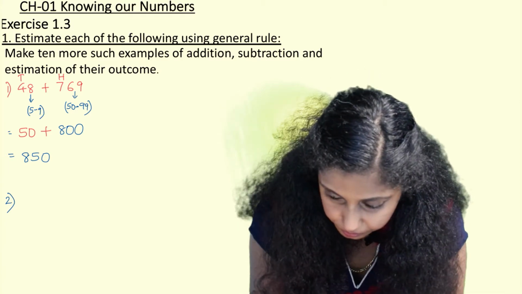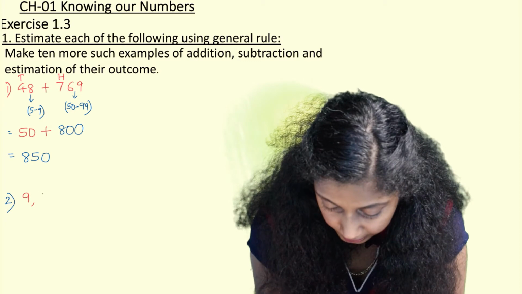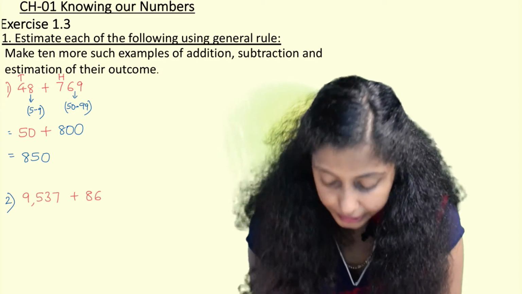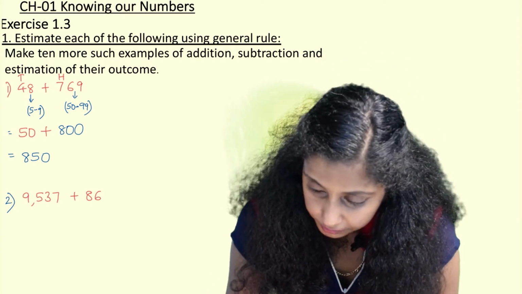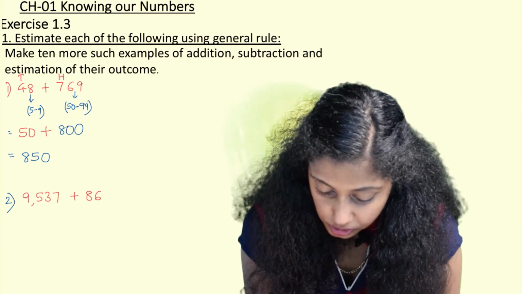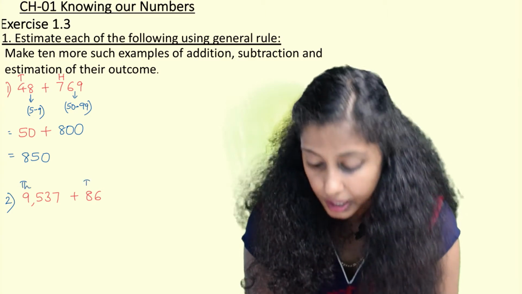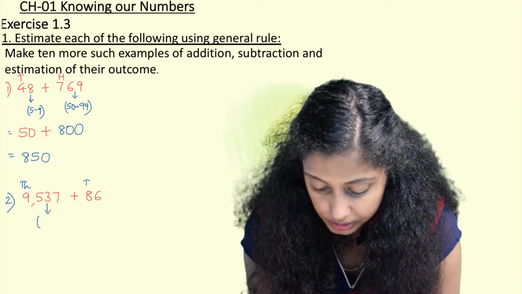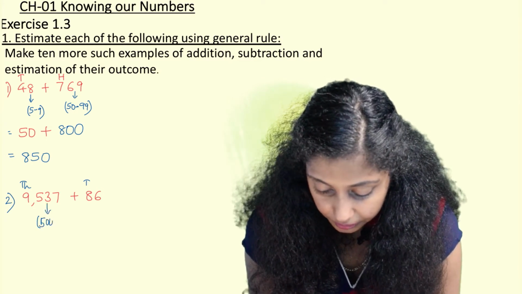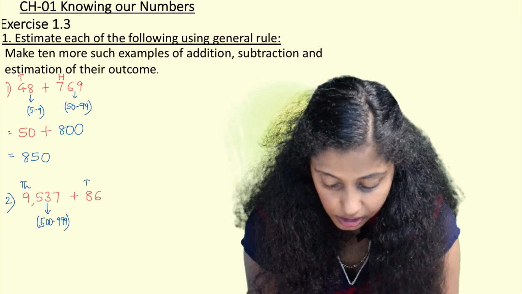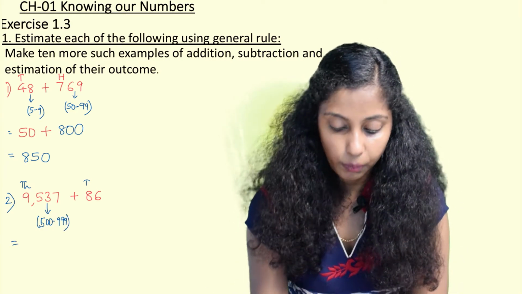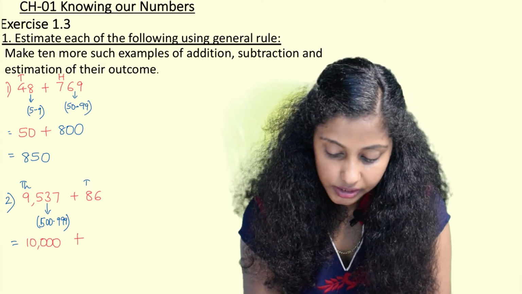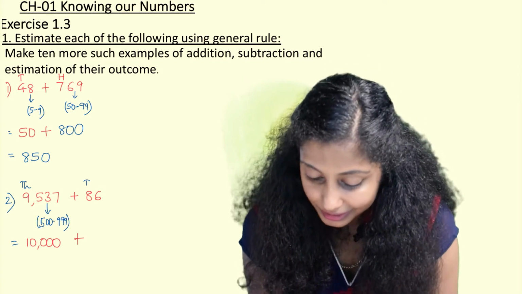So now we write 9537 plus 86. So here when we have to solve this, thousands is the highest place and here tens is the highest place. So here we round it off to the nearest thousands. So 537 is in the range of 500 to 999. So 9000, nearest 1000 will be 10,000 plus 86.